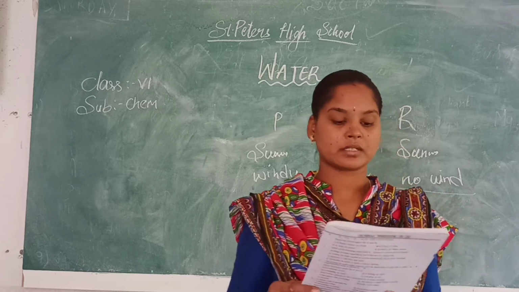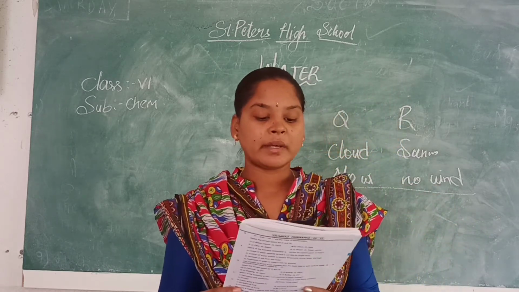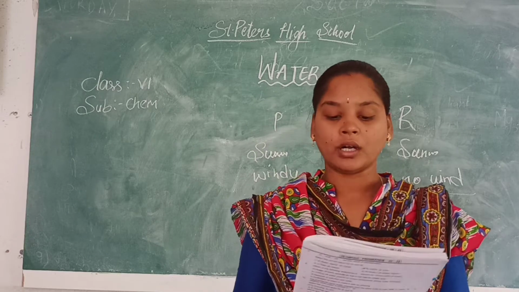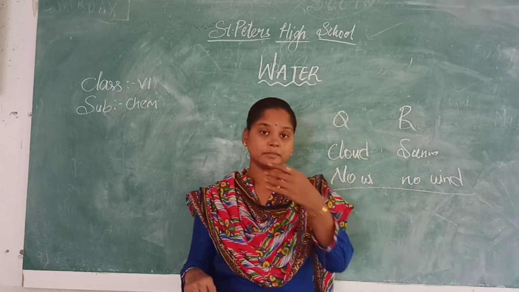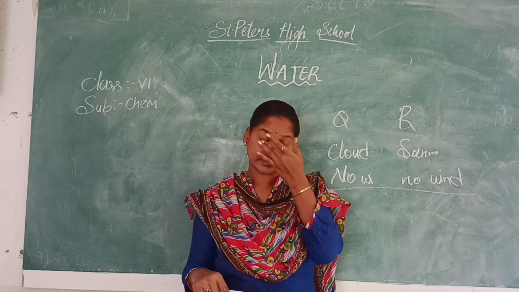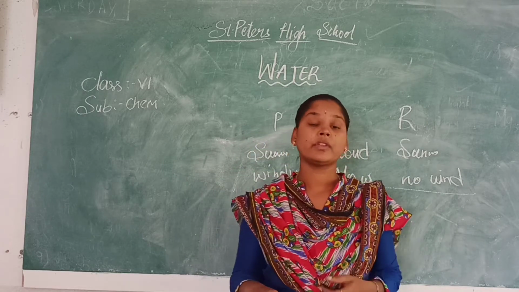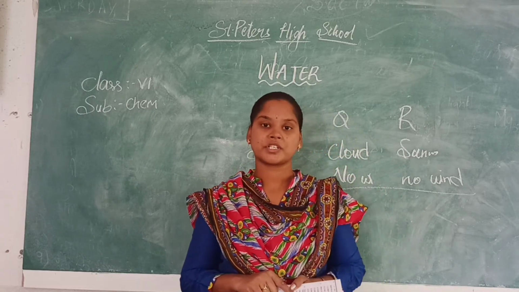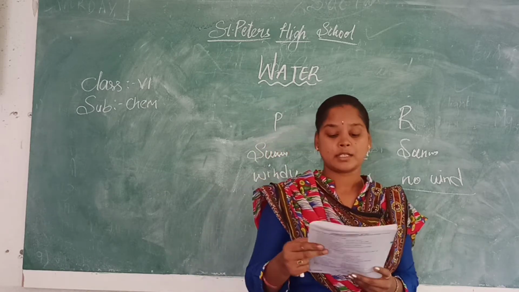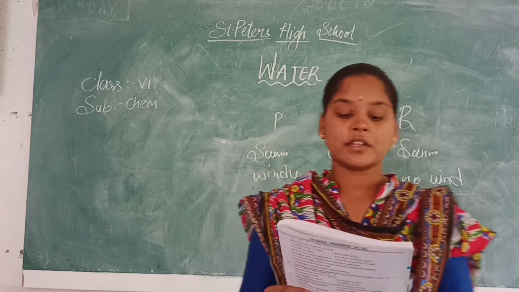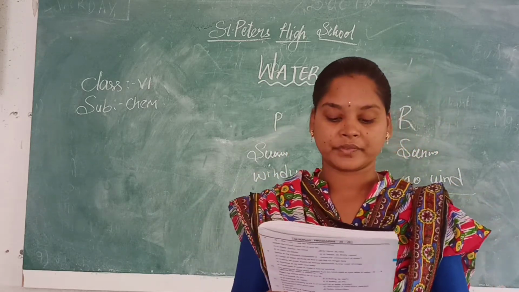They are incorrect statements. Next, water vapor enters into the air through the process of dash and dash. How is the water vapor entering into the air? First, evaporation, and next, transpiration. Plants also release water vapor, right? That is called transpiration.